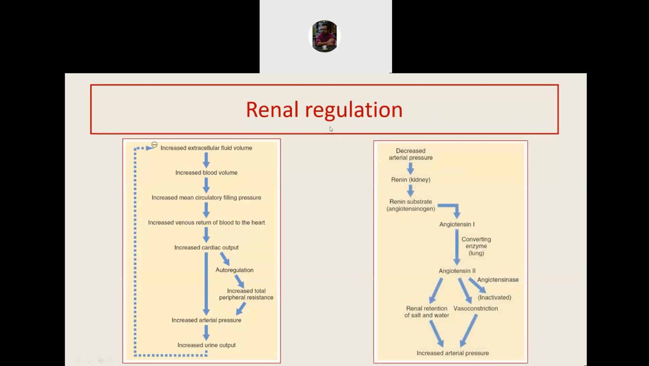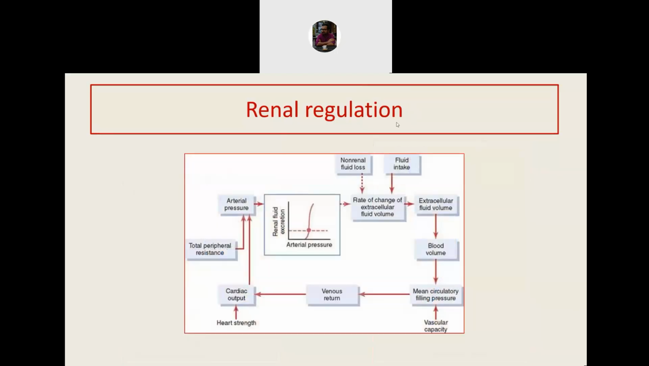Similarly, there can be an alternative mechanism. There is a reduced blood pressure. This causes release of renin. The renin now activates the renin-angiotensin system, causes sodium water retention and vasoconstriction, and increases the blood pressure. So both increase and decrease in blood pressure can be affected at the level of the kidney. This is the renal regulation.